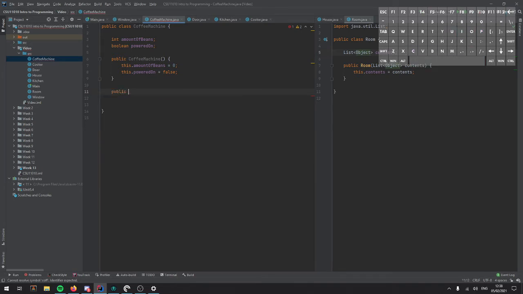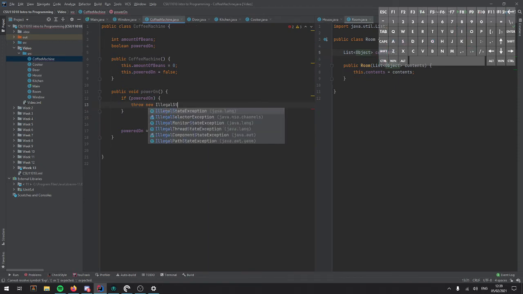So we have public void powerOn. This will be our method which turns on the coffee machine. So this could be a setter for poweredOn. So Boolean poweredOn equals true. But what if it's already powered on and you try to power it on? Well, that adds an issue. So what we could do is we could say if poweredOn, throw new exception.